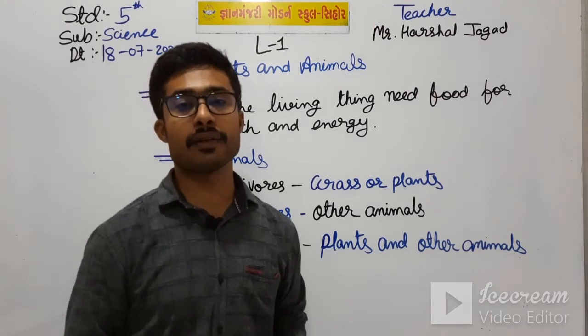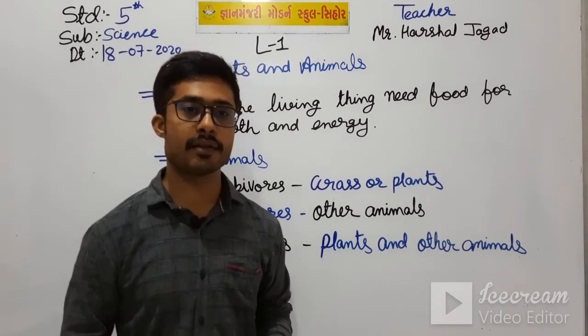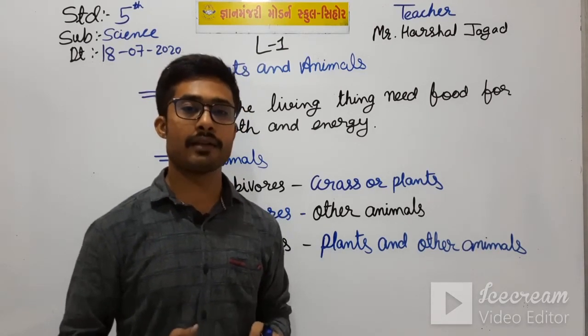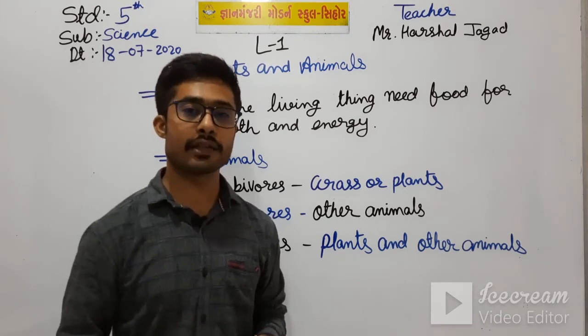This process is known as photosynthesis. Okay, students, and we will go further in depth in our next video.